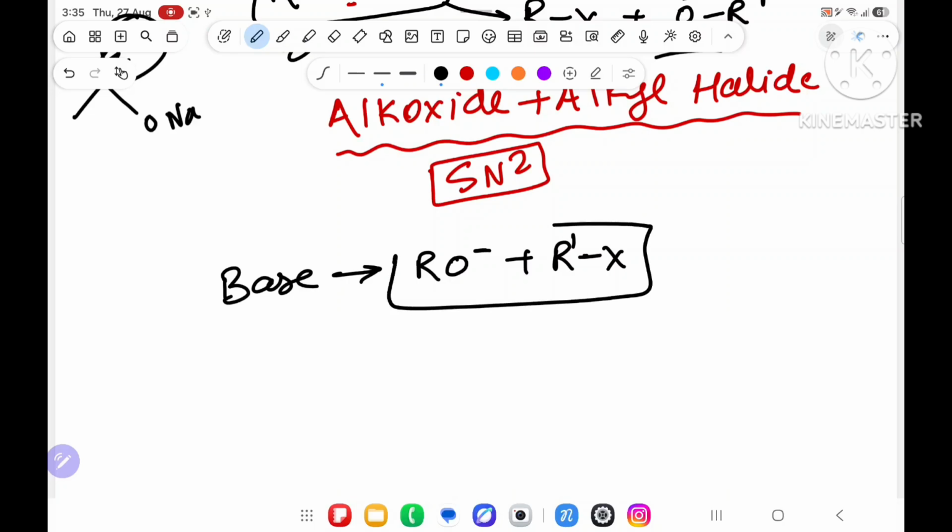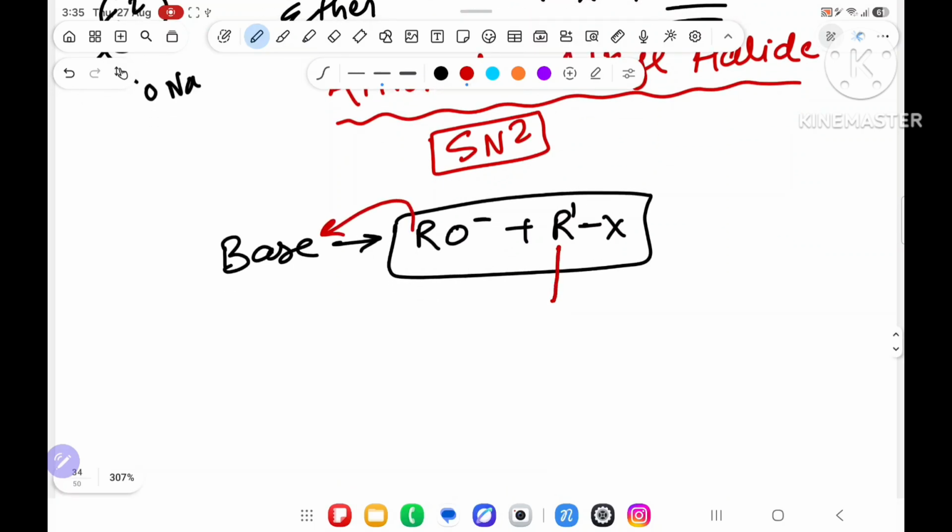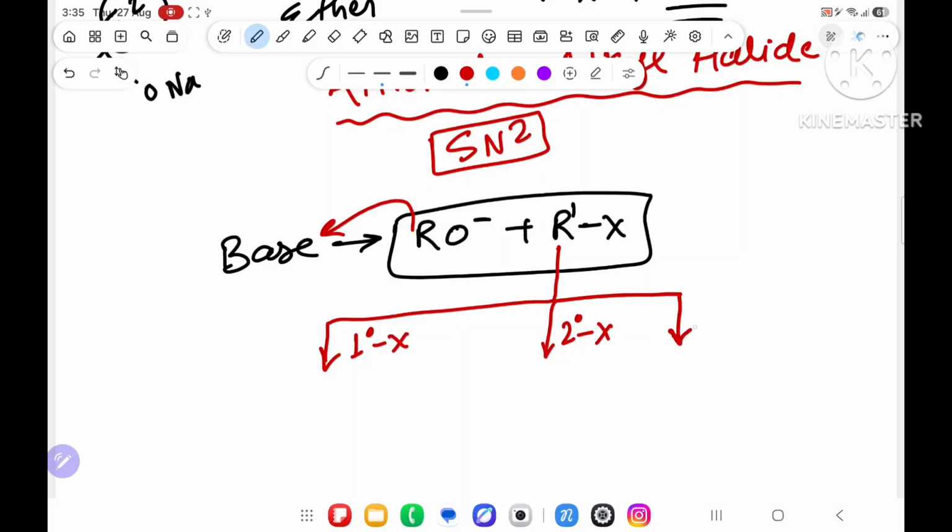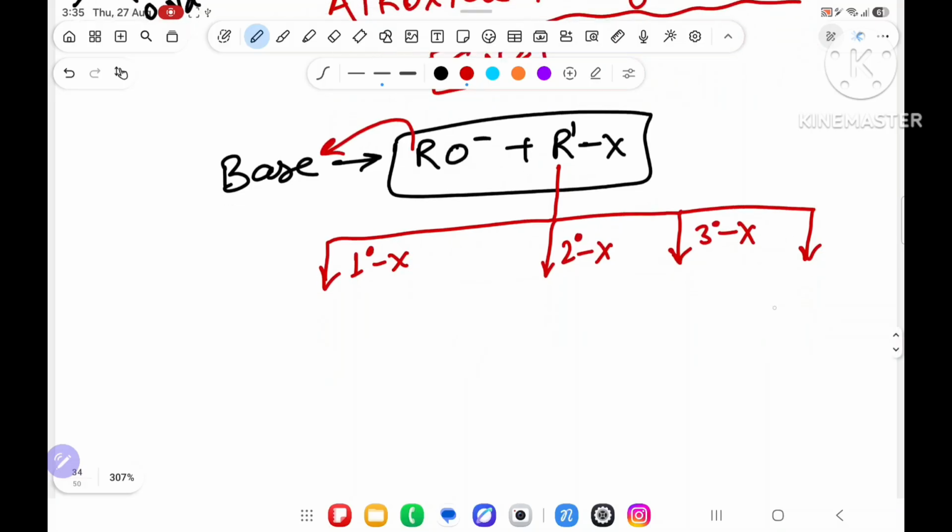This RO minus is the base. R'X will be either 1 degree X, or 2 degree X, or 3 degree X, or something like CH2=CHX, or a benzene ring with X, or some bridgehead carbon with X.